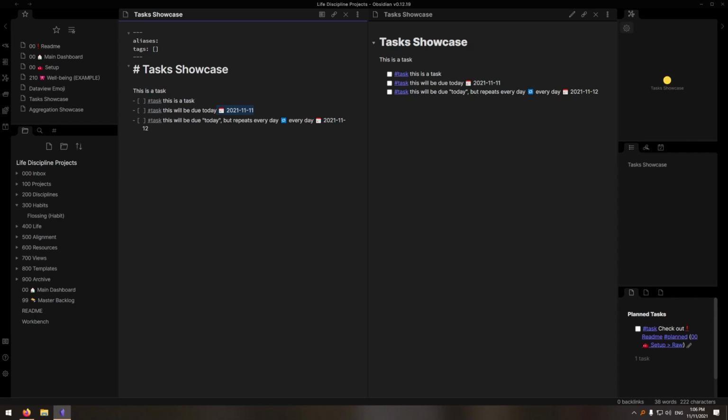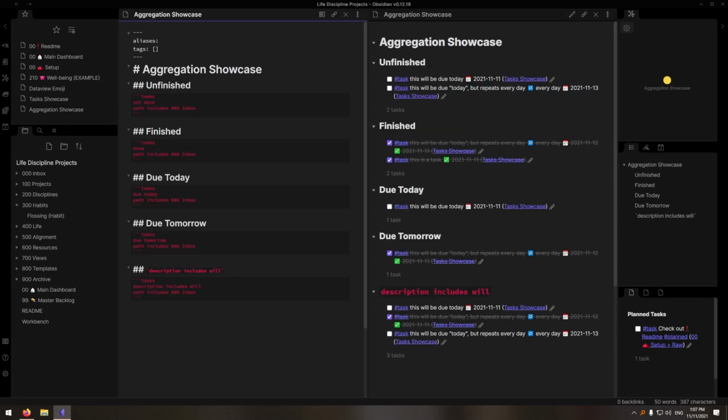You can add due dates to these tasks, as well as a certain repetition if you so desire. Checking an item off will automatically append the completion date, as well as repeat the task if it has a repetition. Tasks can be aggregated by using Obsidian's code block. You can aggregate all of your tasks that are unfinished, finished, due today, due tomorrow, and much more. Be sure to check out the plugin's documentation for more details. This, among other functions, is a great quality of life to managing your tasks.